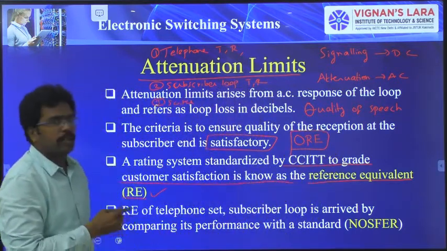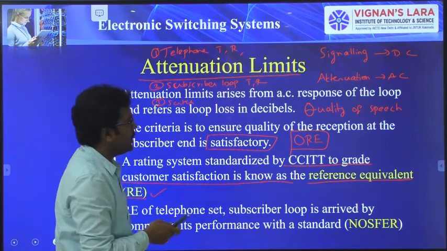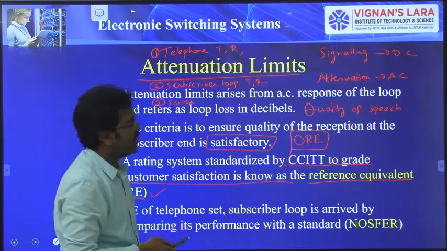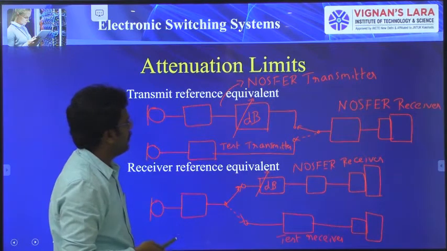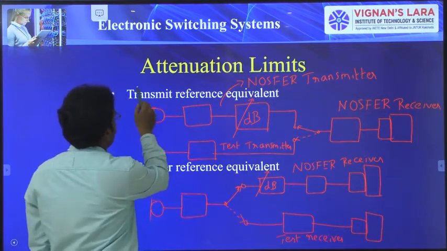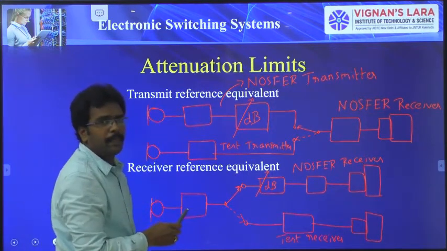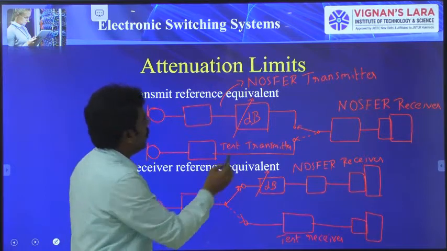Generally, to measure these REs, we have to go for a test. Here we are using a test called NOSFER test.